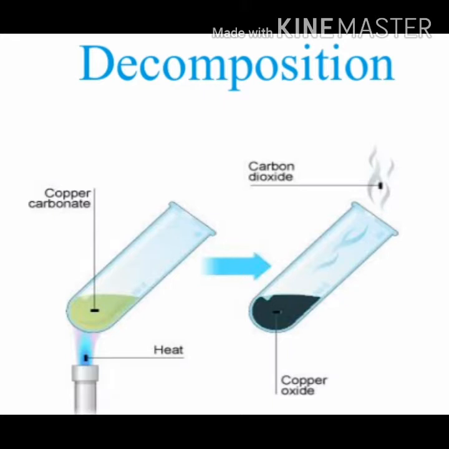Now we will heat the copper carbonate and it will change from a green powder to a black powder. So when we heat copper carbonate, the color changes from green to black, and copper carbonate will break down into copper oxide and carbon dioxide gas.